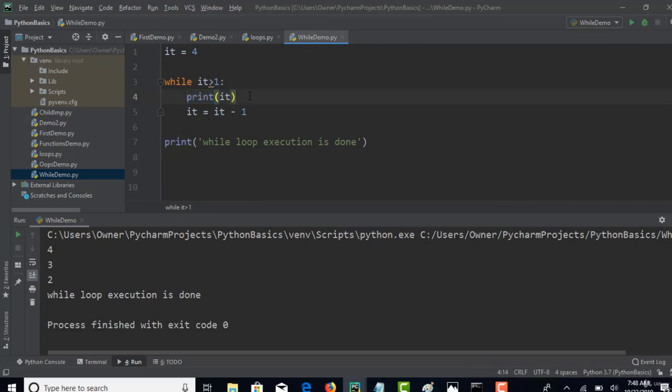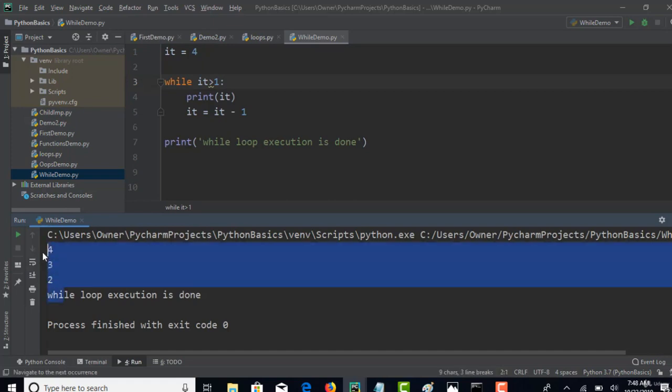Okay, now let's tweak this while loop. Let's say if it equals 3, I don't want to print this. So basically 4, 3, 2 will be your output, right? I want output as only 4, 2. I don't want 3 to be printed when it's iterating in the loop. How can you control your code to stop 3 from printing?